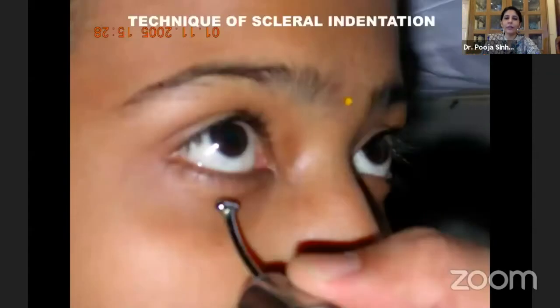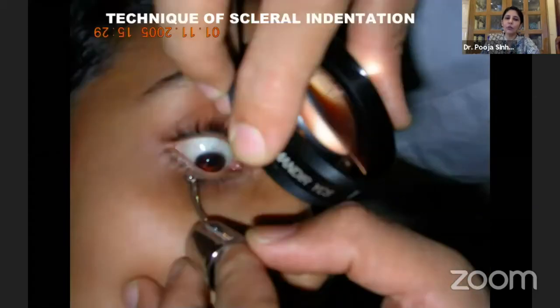So this I have explained in the picture over here. Now here we are examining the inferior retinal periphery. But what do we tell the patient? We tell the patient to look in the opposite direction first. Place the scleral indenter and its tip in the inferior orbital margin, in the inferior eyelid. And when the patient slowly looks downwards towards the quadrant which you are examining, the thimble automatically moves backwards along the inferior orbital margin. It actually smoothly glides inwards and downwards, and you can get a very good view.